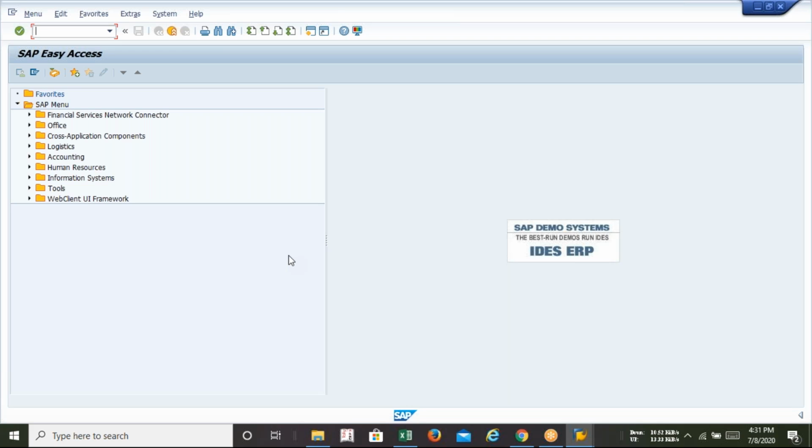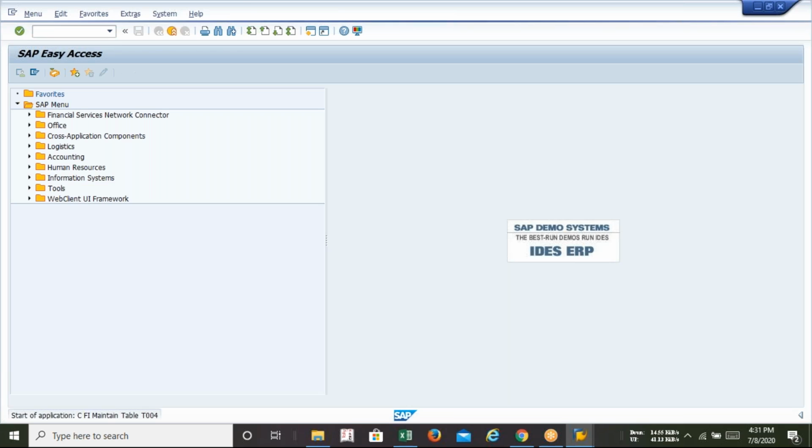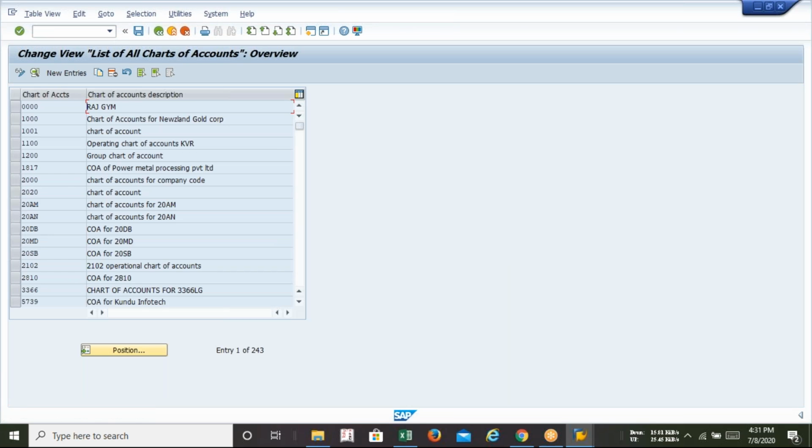That's why I request all my students to take a time slot so that we can practice easily. Anyway, no issues, no problem. But whenever you are not practicing on the system, say for example OB13, this is a chart of accounts, what commonly we do wrong is that after creation we do not sign out from here.